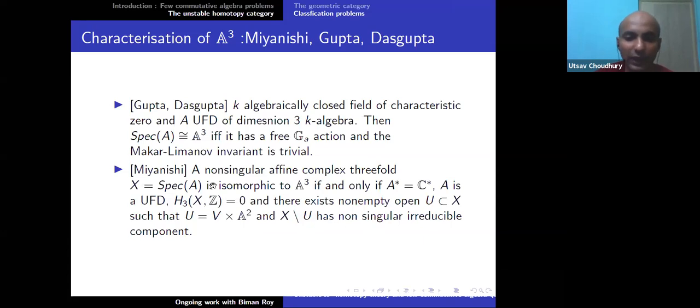Now, if you stare at these two characterizations, they look like they come from two completely different worlds. Our goal, together with my student Biman Rai, was to try to build a bridge between these two things, because algebraists should talk with topologists, and topologists should talk with geometers. All of them should be in the same room, or at least inside the same Zoom meeting.